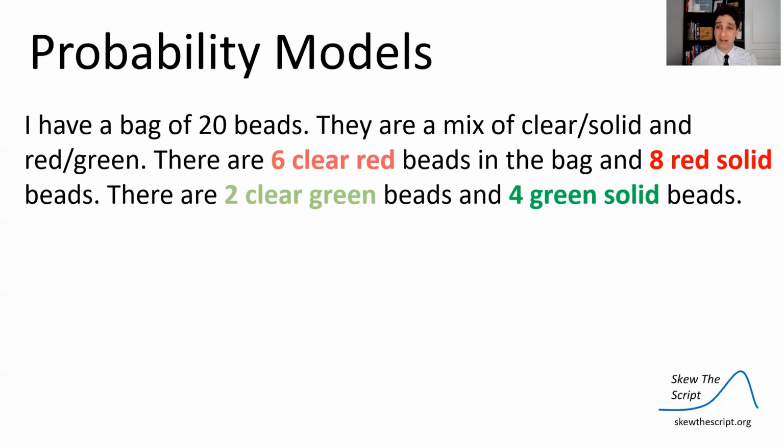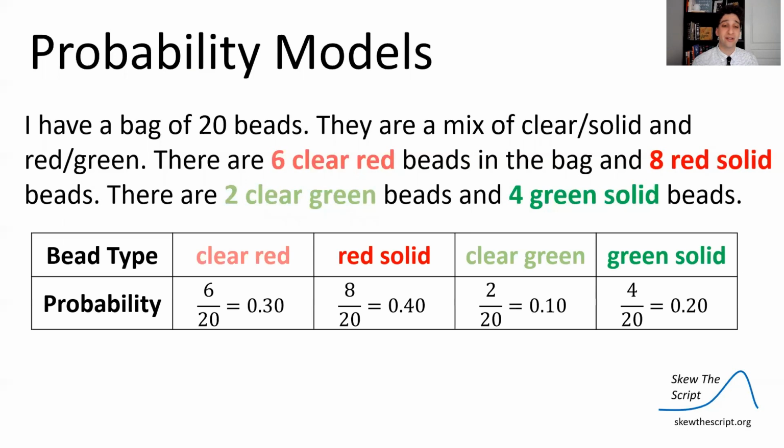So let's look at another very simple example just to get our feet wet in probability. Say you have a bag of 20 beads. They're a mix of clear solid beads and red/green beads. So you could have a clear bead that's transparent, but it could have a red or green hue, or you could have a solid bead where you can't see through it, again, red or green hue. Say there are 6 clear red beads, 8 red solid beads, 2 clear green beads, and 4 green solid beads.